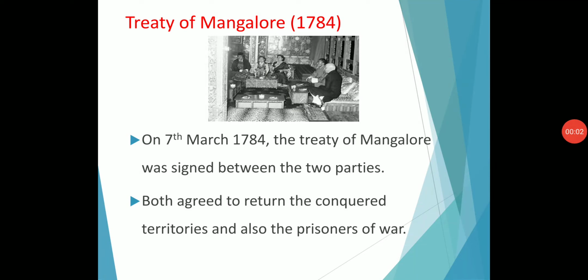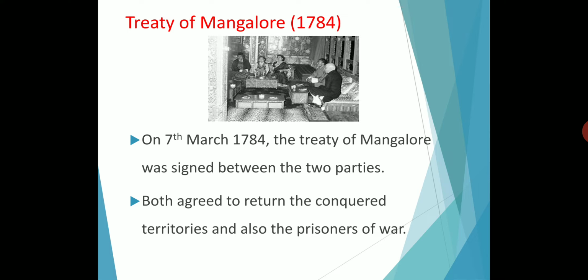So in that time, the British lost their colonies in America, but with the help of Warren Hastings, the Governor General, they did not lose any territories in India. Instead, they consolidated more territories in India. Okay, so this is the end of the Second Anglo-Mysore War.